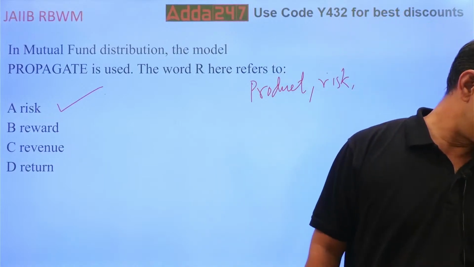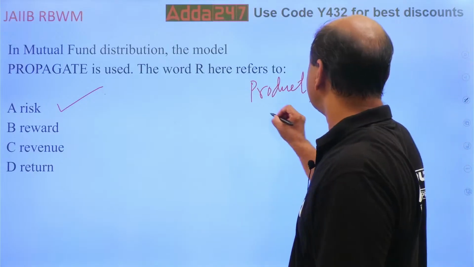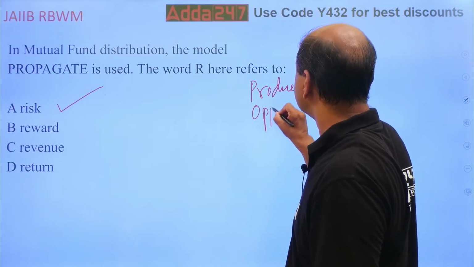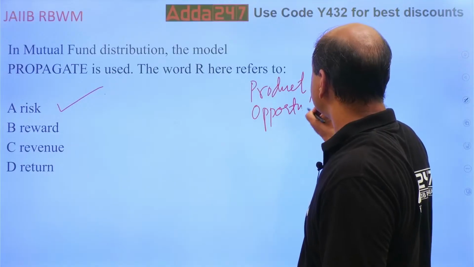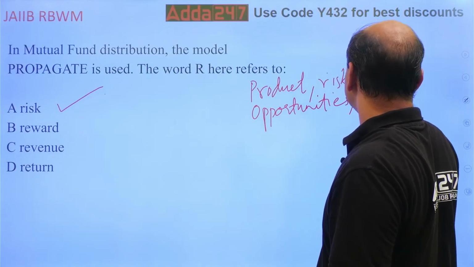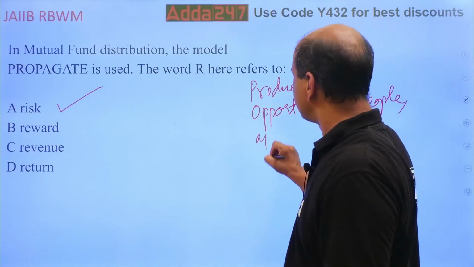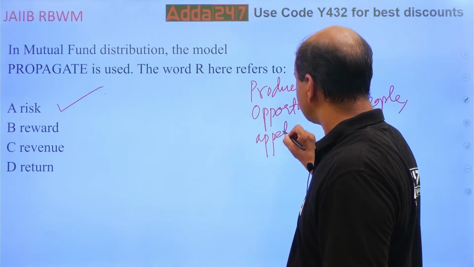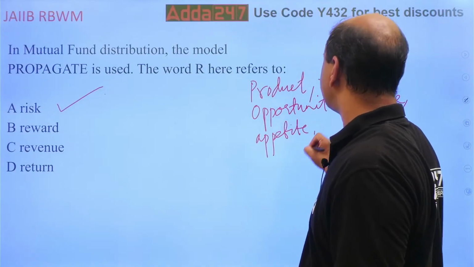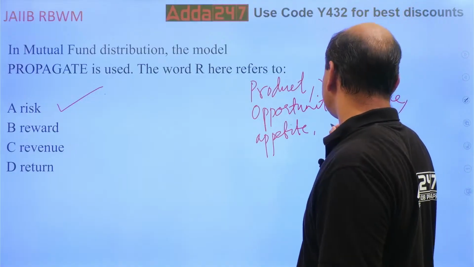O is opportunities, people, appetite. Then what? PRO, PA, now G is geography,